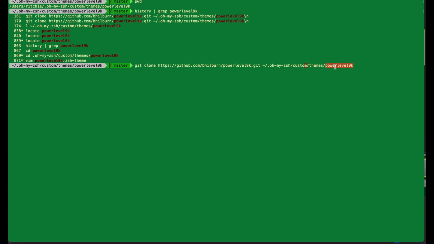From this command we can install the powerlevel. Okay, here. And the important point is to git clone to the destination folder.